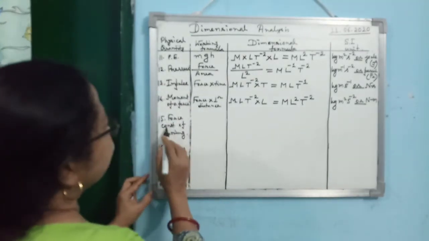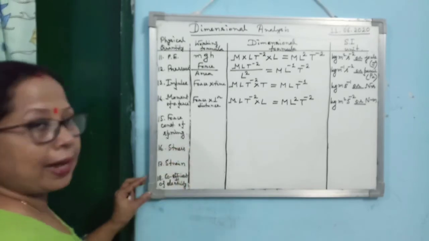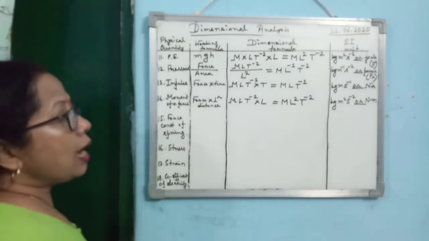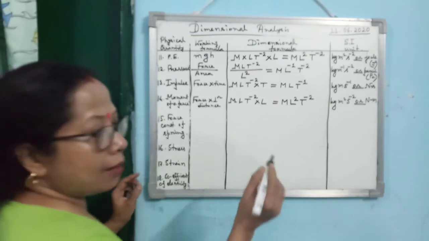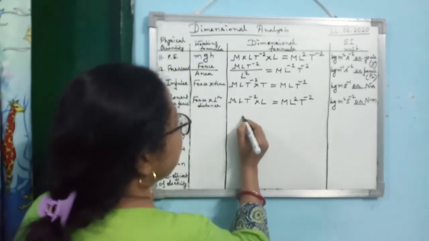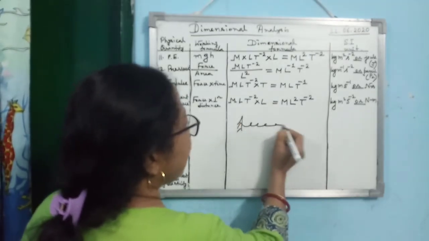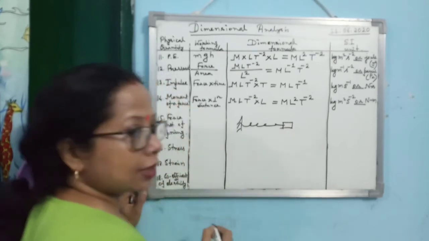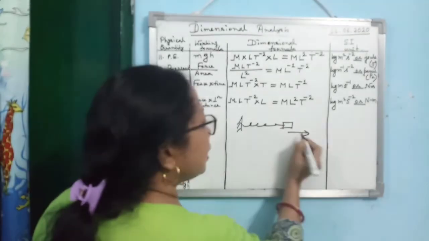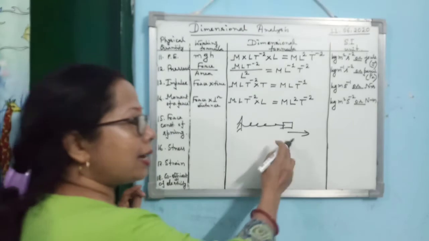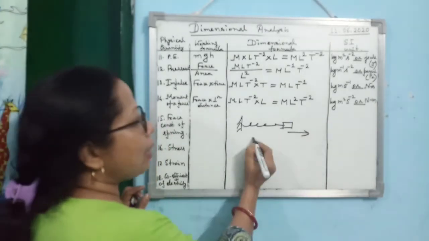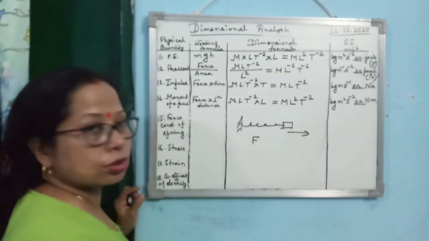The next one is force constant of spring. Now I hope you can remember. Just I am showing here that suppose there is a spring, and a mass attached to it, if you just pull the spring in this direction and you release it, then what happens? A restoring force.